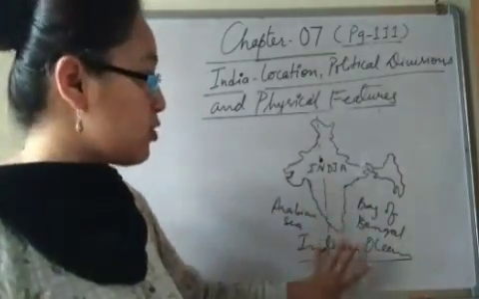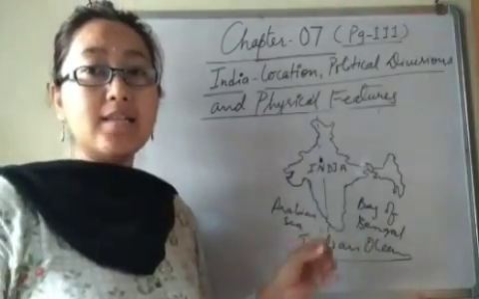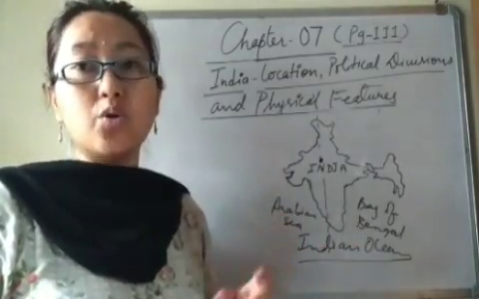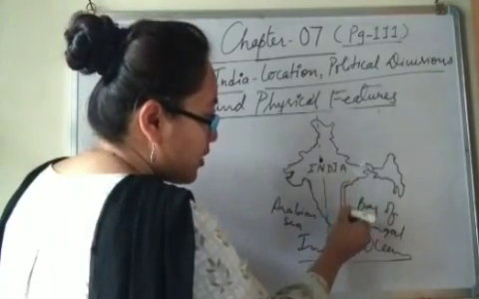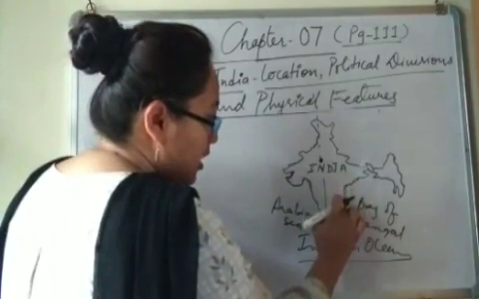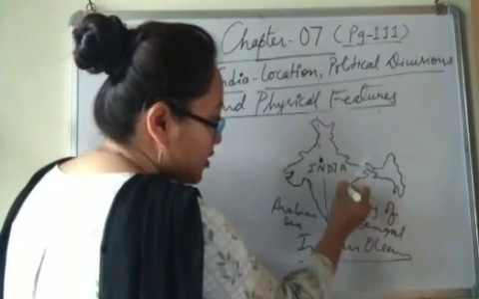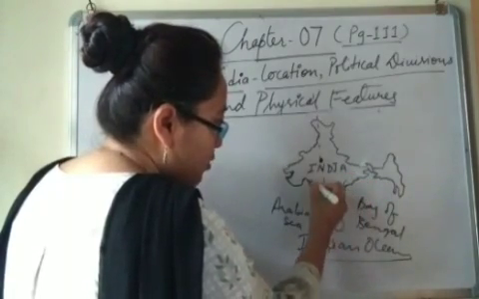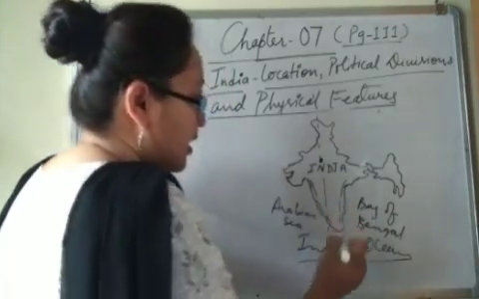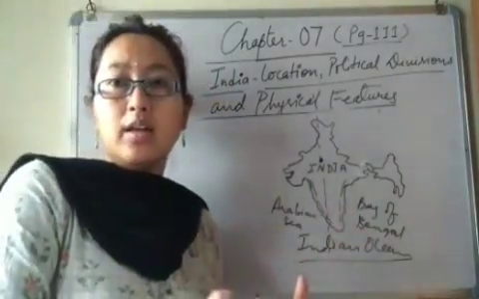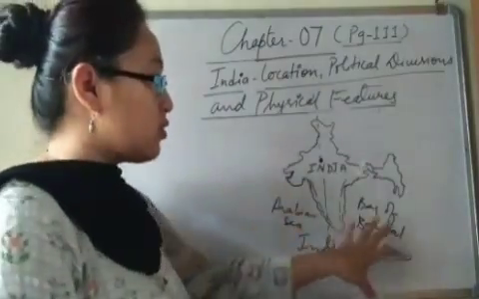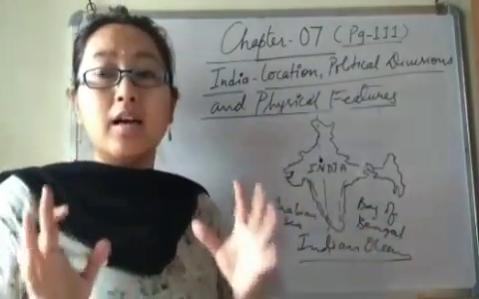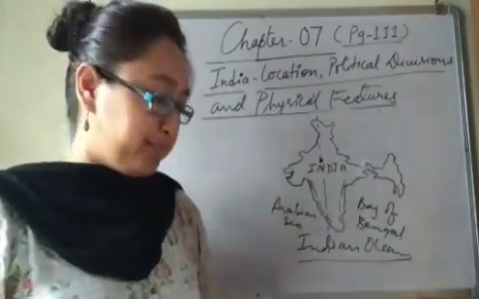Okay, now because of this reason, India has a large coastline. We know that a coastline is a narrow strip of land next to the water body. So that is a coastal area. Because of this reason, India has a large coastline.